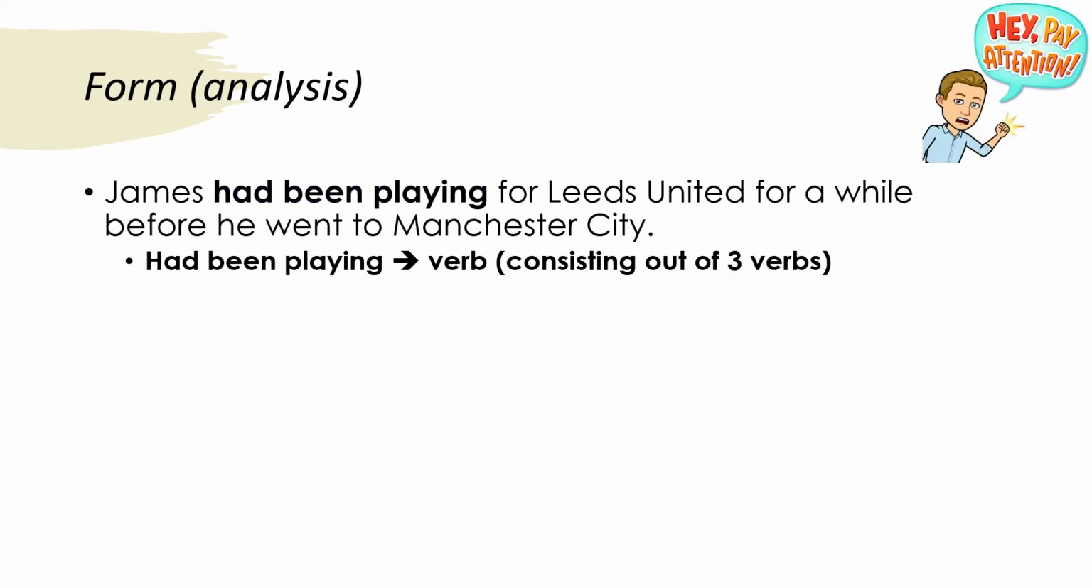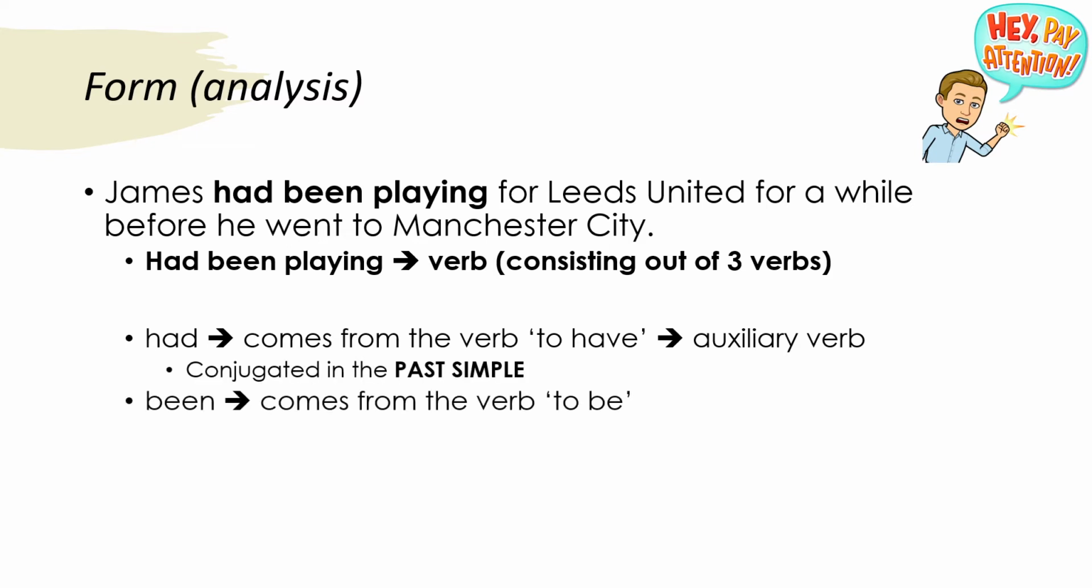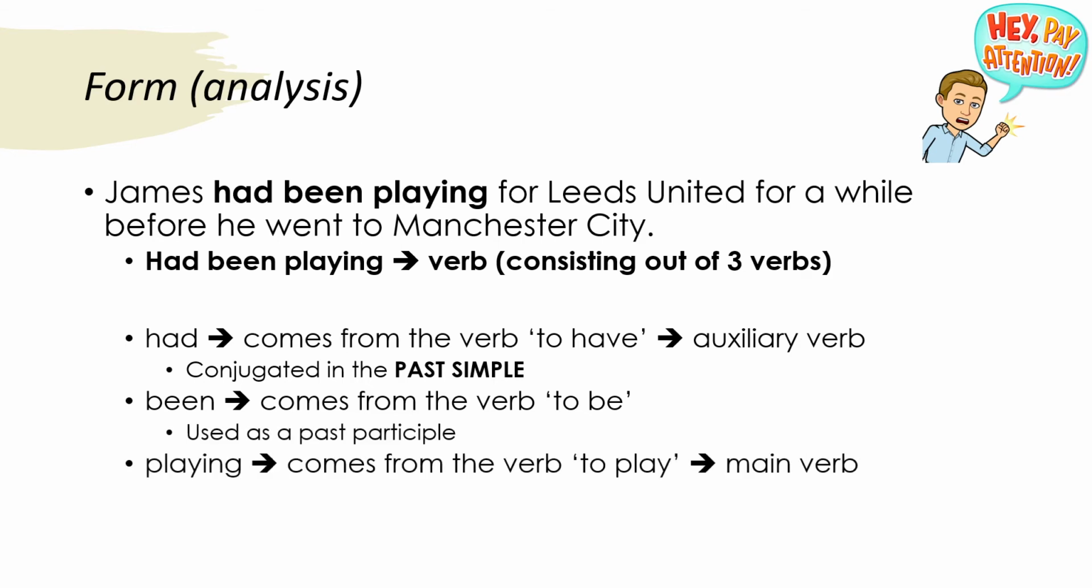The first part in this example is had. This comes from the verb to have. We call this part the auxiliary verb and it is always conjugated in the past simple. The second part here is been. This originates from the verb to be. This part is always the past participle of the verb to be. The last part is playing. This comes from the verb to play. We call this our main verb. The main verb is put in the ing form.